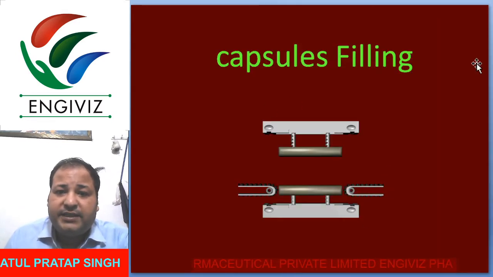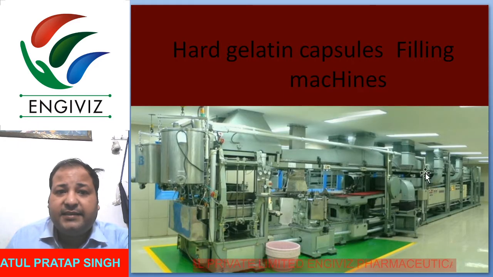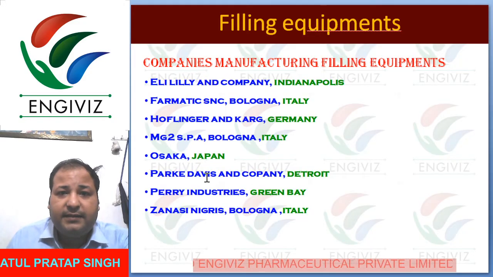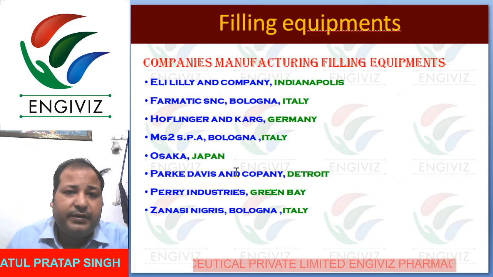So capsule filling machine, you can see here. Simply this is the large scale, and next I will show it in the video. It is a very simple process used by manufacturing companies like India, Police, Italy, German, Eli Lilly. I have discussed it previously.